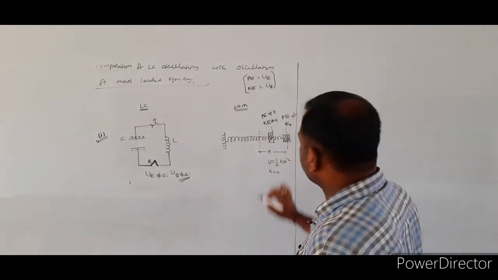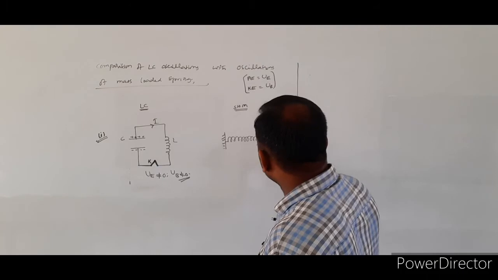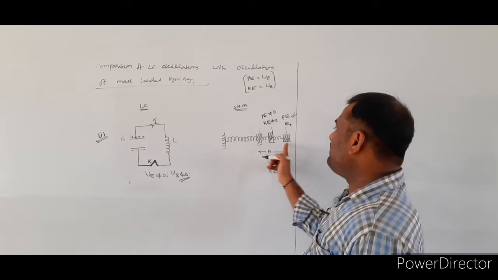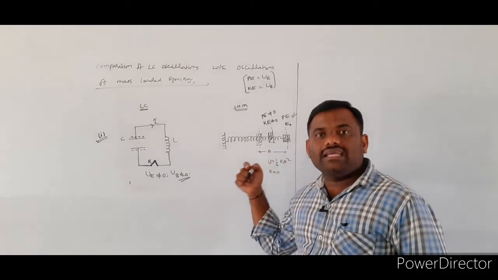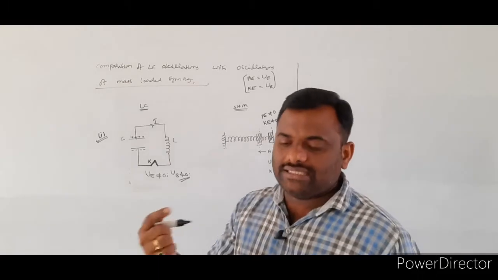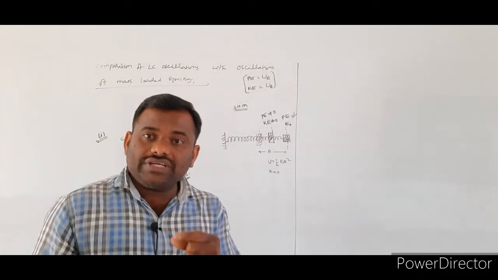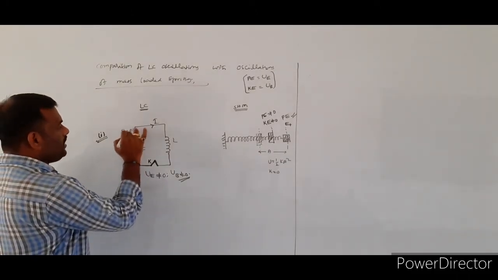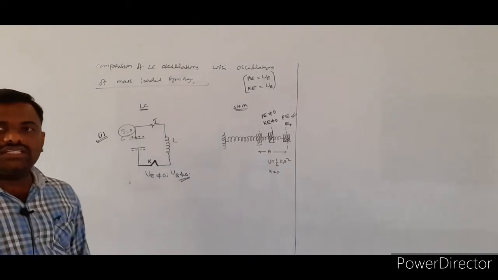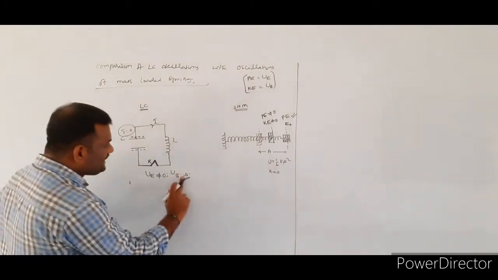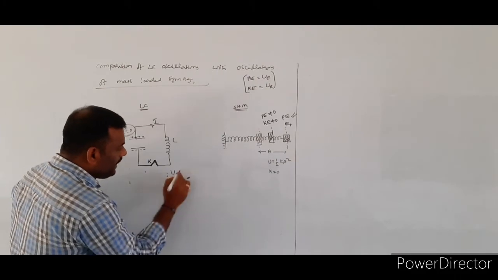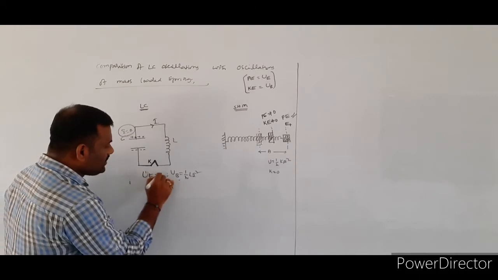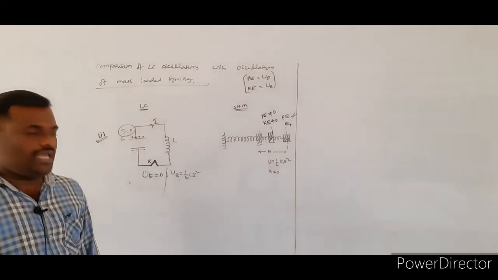Next, the third case. Whenever the object is at the mean position, the kinetic energy will be maximum and the potential energy is equal to 0. This is equivalent to whenever the total charge on the capacitor is equal to 0: the maximum energy will be stored in the inductor coil, and the electrical energy stored in the capacitor will be equal to 0.